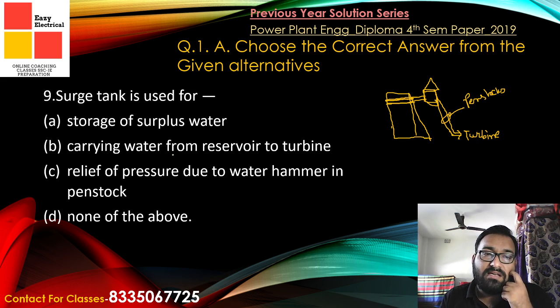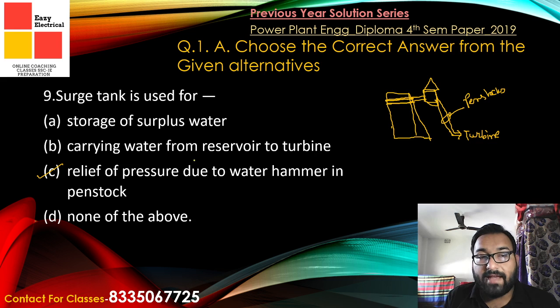What is the main purpose of the surge tank? The options say storage of surplus water, carrying water from the reservoir to the turbine, or relief of the pressure due to water hammer in the penstock. We cannot say storage of surplus water, but relief of the pressure due to water hammer in the penstocks we can say. Whenever there is a huge amount of water hammer, we release that pressure in the surge tank.